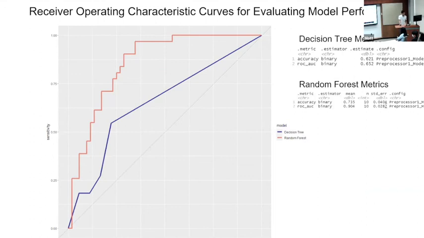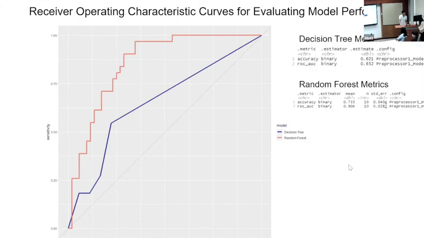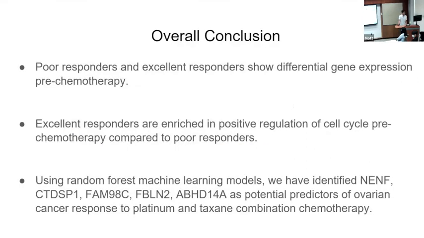So for the decision tree, we can see that the accuracy and the ROC area under the curve is way lower than for the random forest model. So we extracted the 5 most important genes from the random forest model as possible predictors for ovarian cancer response.